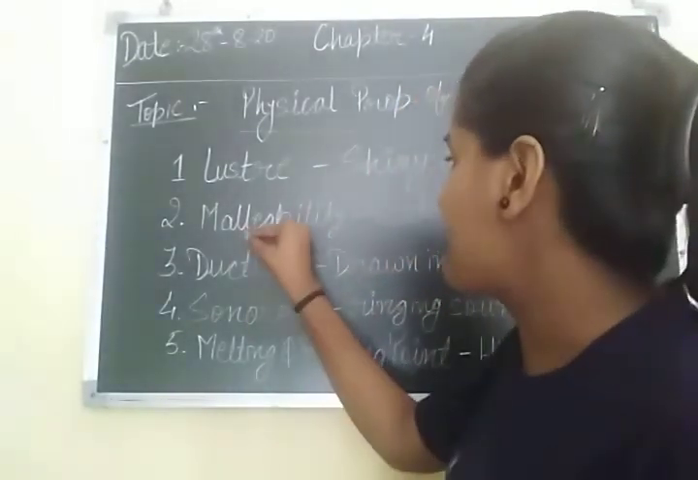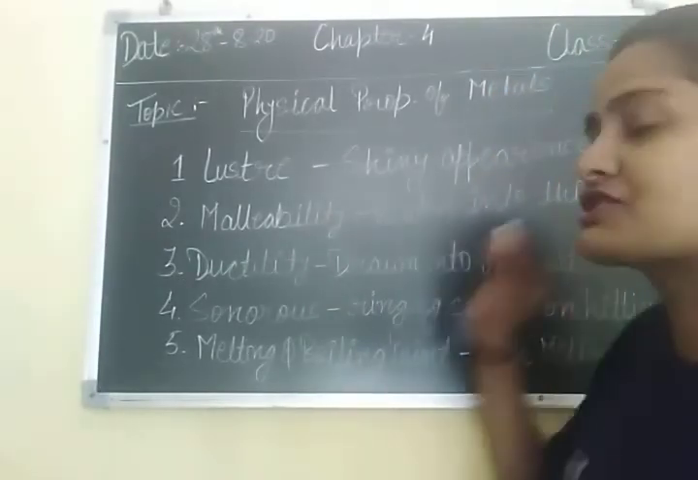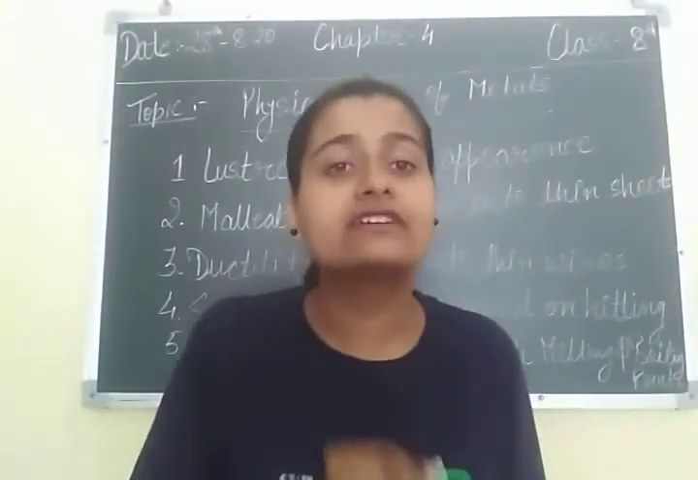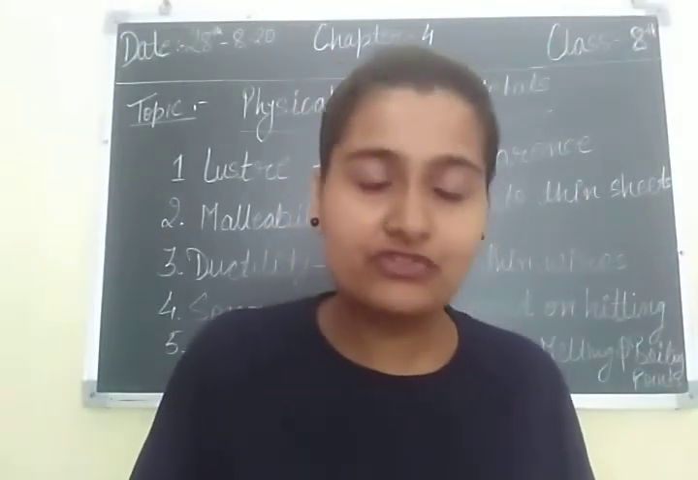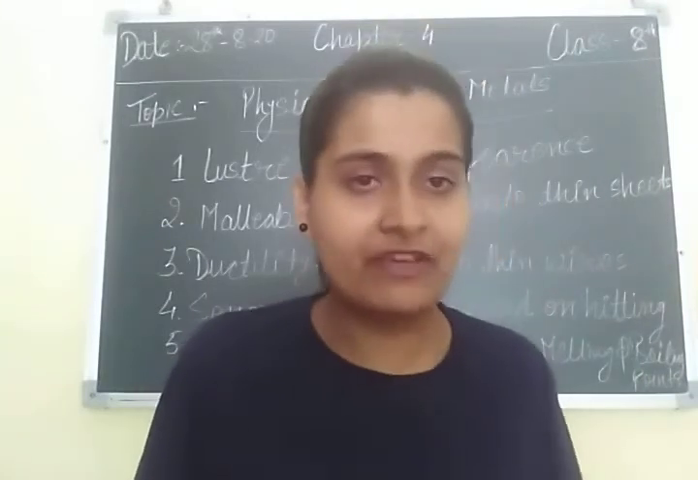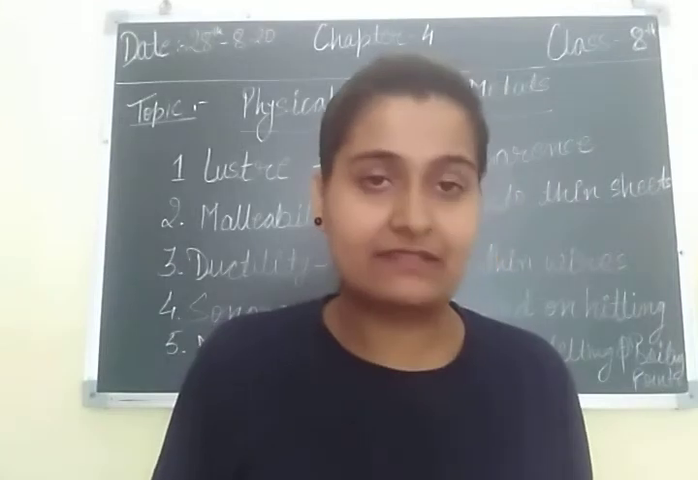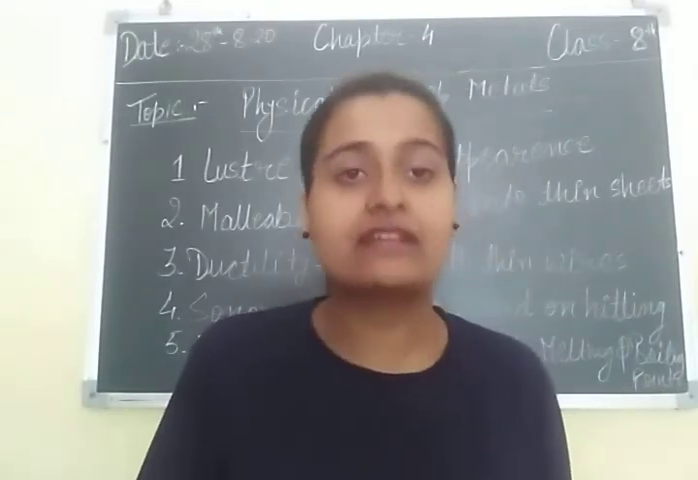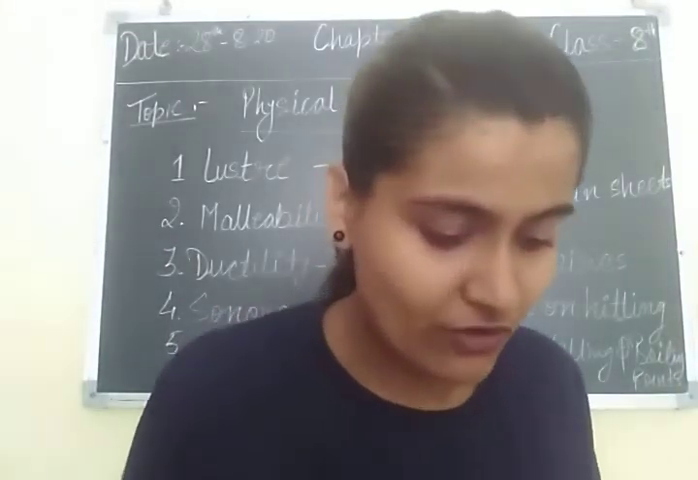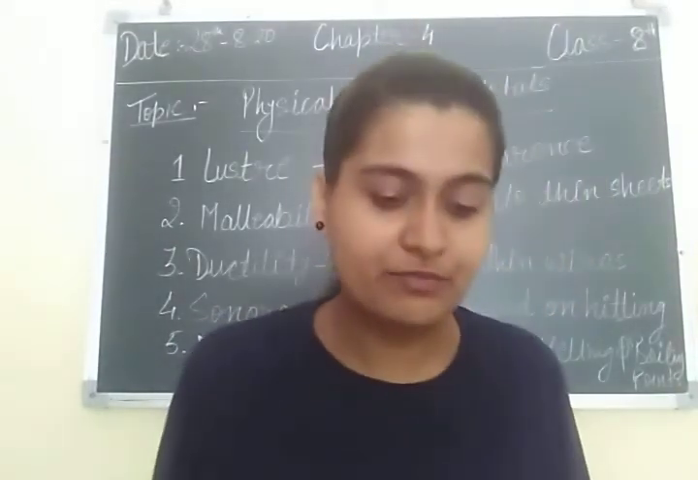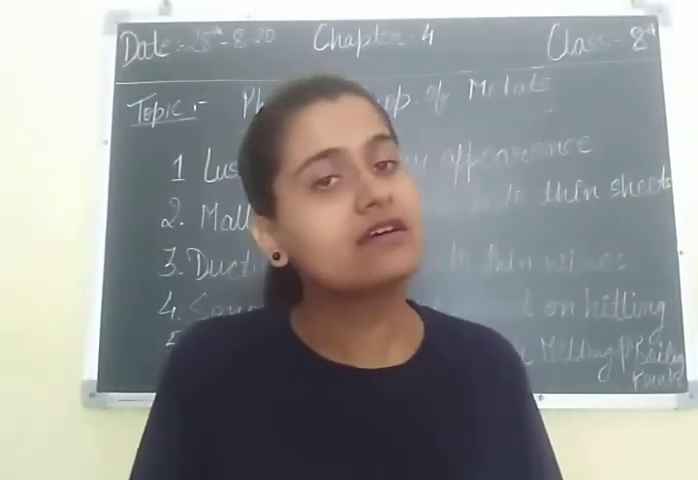Second property is malleability. Malleability means beaten into thin sheets. Metals have the characteristic of being beaten into thin sheets. Most of the metals we have, when we beat them, are converted into thin sheets. Like iron, when we beat iron with a hammer, it is converted into a thin sheet. Copper, aluminium and iron also have this property.